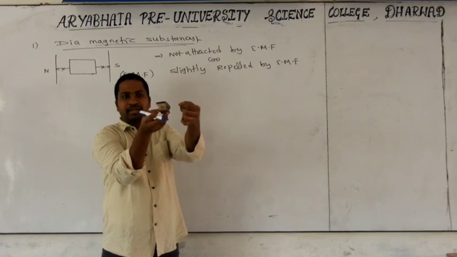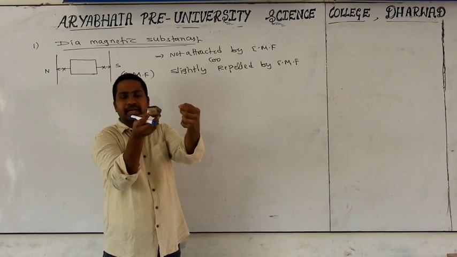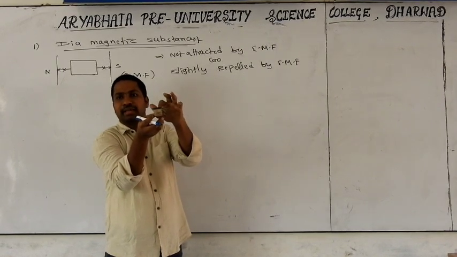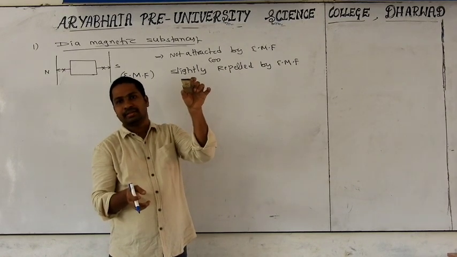This material is not attracted by the external magnetic field, or may be slightly repelled by it. Such solid materials we call diamagnetic substances. Best example, a wooden piece.